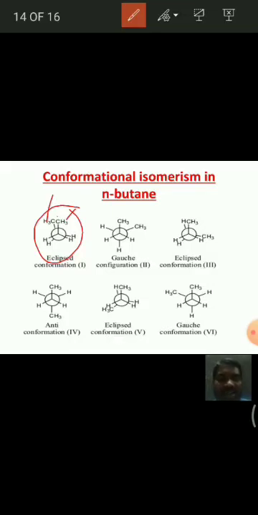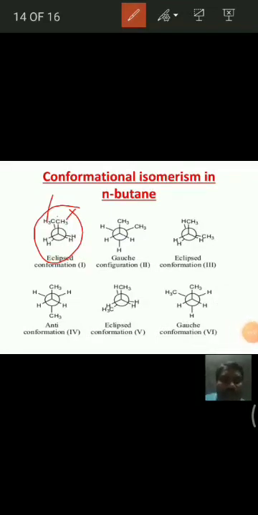and this conformation is called eclipsed, that is, fully eclipsed conformation. That means the methyl group is eclipsed with the methyl group, and the two hydrogens with hydrogens. Hence the first structure is called fully eclipsed or eclipsed conformation.